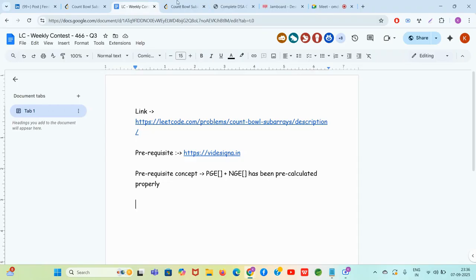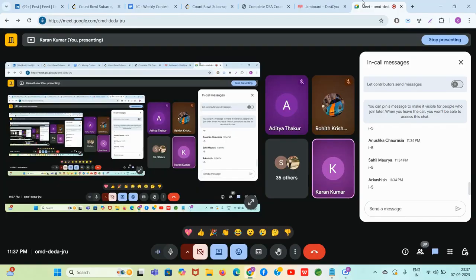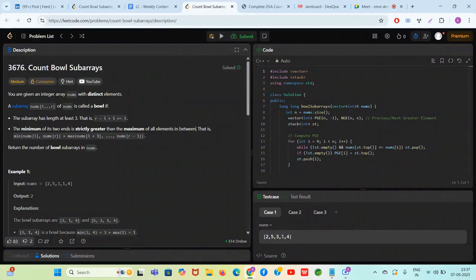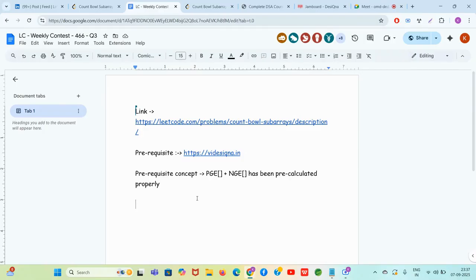So, now let's discuss the question itself. The question is saying that you have to count the number of good subarrays. A subarray is good if its length is greater than or equal to 3 and the minimum of... okay. The understanding is also pretty simple.